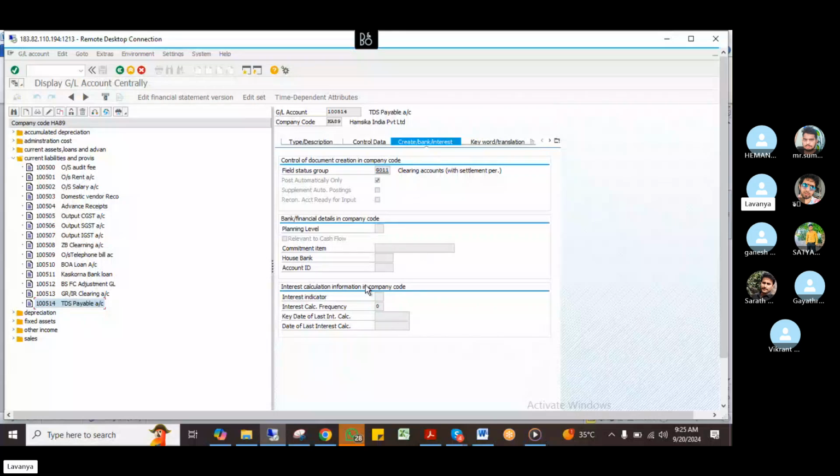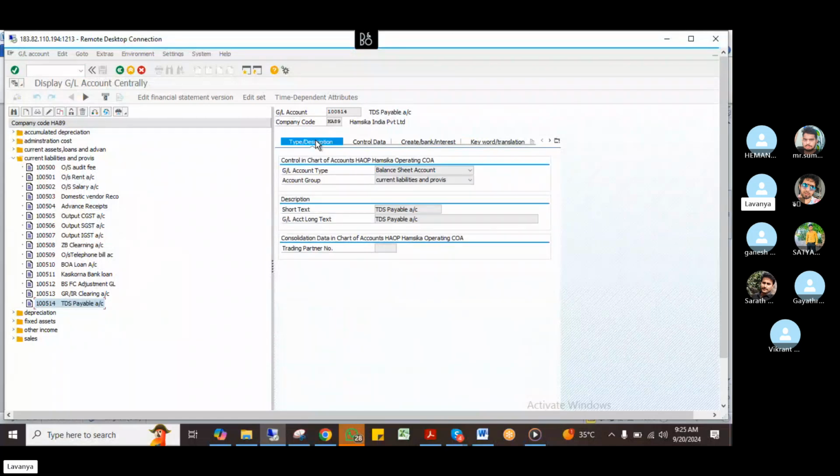There are no major observations here, only that this is posted automatically, we don't enter TDS manually. Then this comes under current liability. One major part is when we are paying to some persons. In that scenario TDS payable will arise.